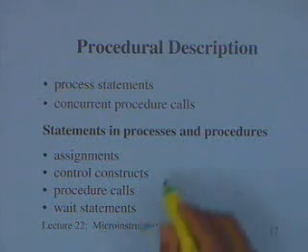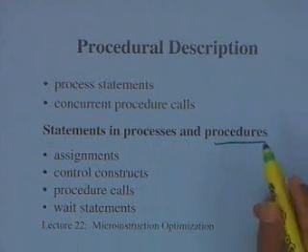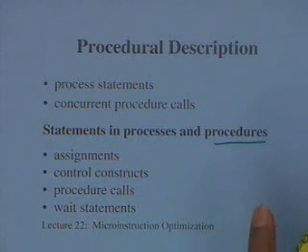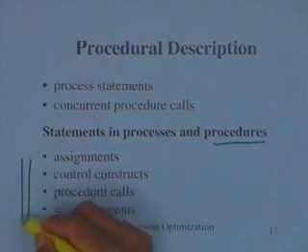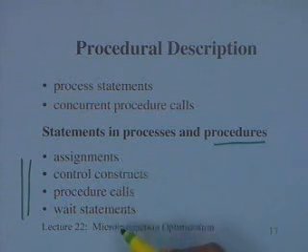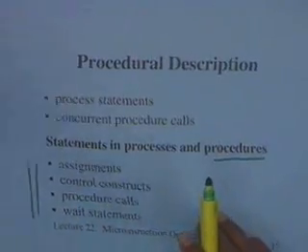As far as the statements within a process, you can also have procedures. Procedures are very similar to the way you have functions in other programming languages. And the statements which are permitted are assignments, control constructs, procedure calls, and wait statements. So these are all permitted within that, and we will consider them later on. Okay, let me take another example and then we will stop.